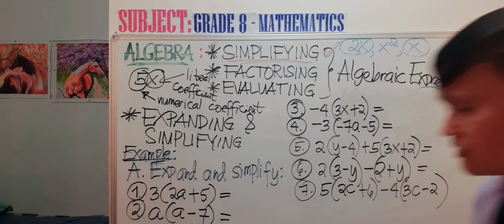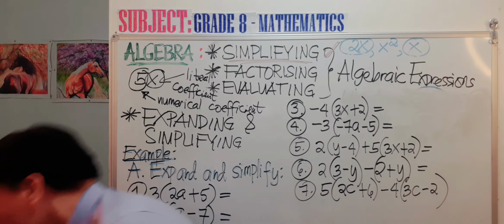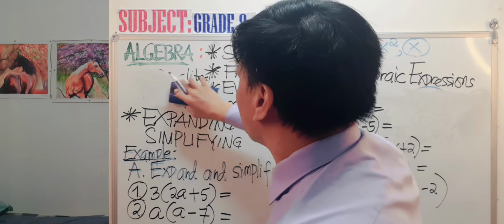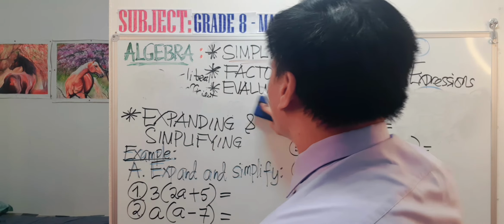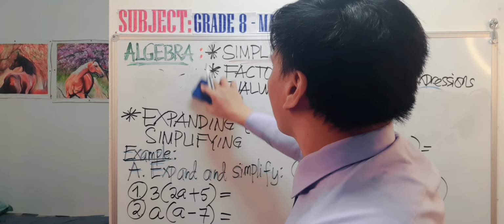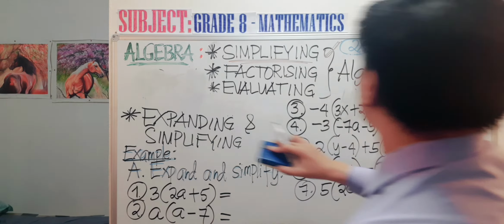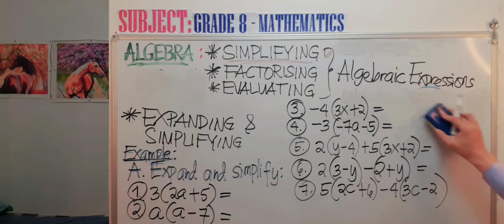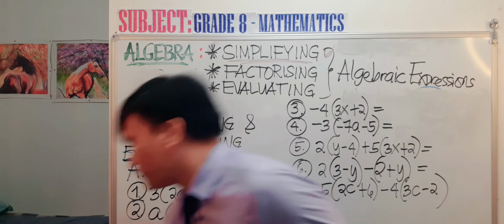Let me rub this one out so that we can only view the questions that are presented here. All right, so expand and simplify.